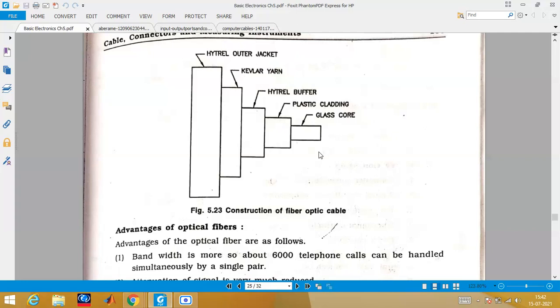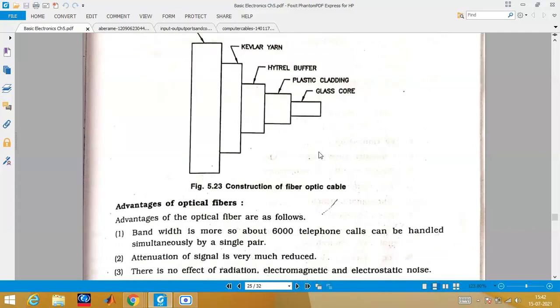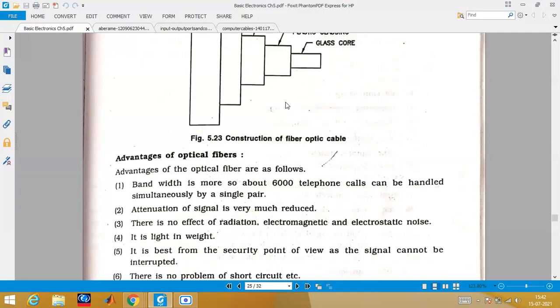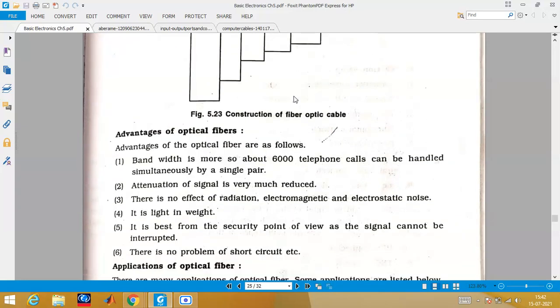So all that is to reduce the interference. If you are having more protection layers, that means the cost is going to increase. But in the applications where we want the signal to have a good SNR, signal to noise ratio, because of which we are modifying it into different categories. The bandwidth is also going to increase. It can handle like 6,000 telephone calls over a single pair. Attenuation is very less because we are providing more protection layers, so definitely interference will be less. There will be no effect of radiation or electromagnetic noise.